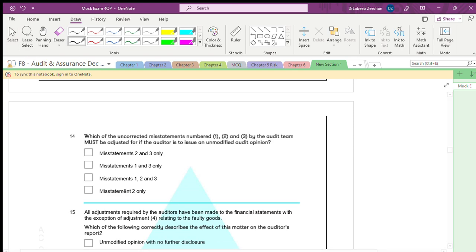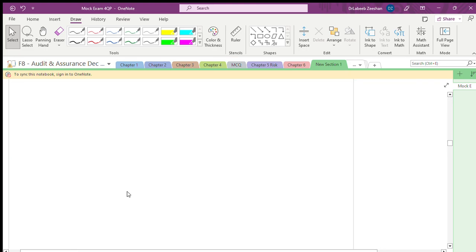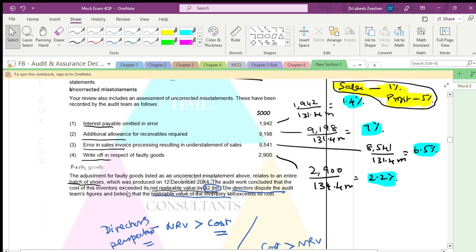Which of the uncorrected statements number 1, 2, 3 by the audit team must be adjusted for if the auditor is to issue an unmodified report? If the auditor has to issue an unmodified report, what are the misstatements? Come back to this. These are the misstatements, the uncorrected misstatements.